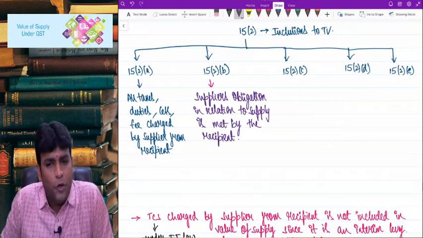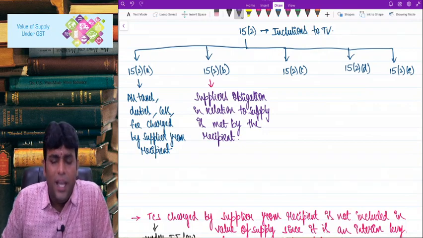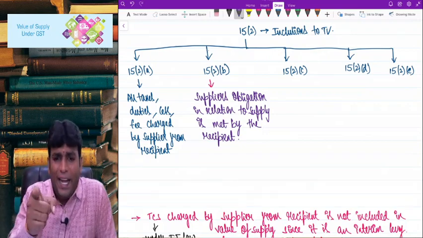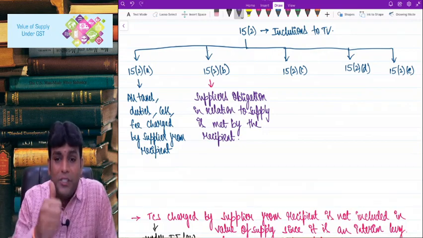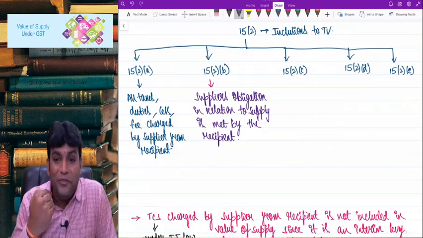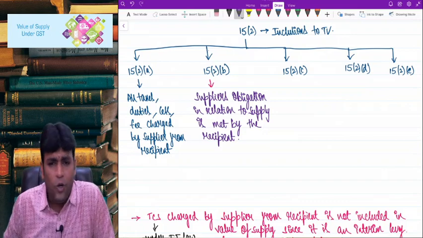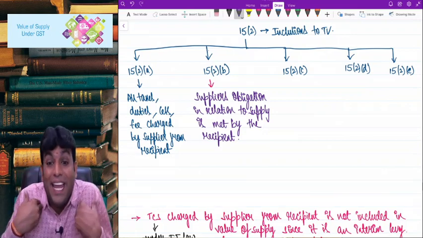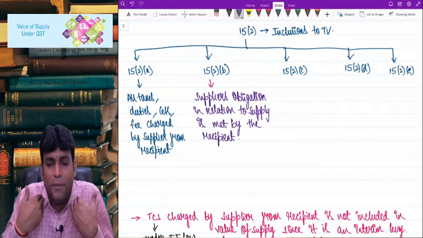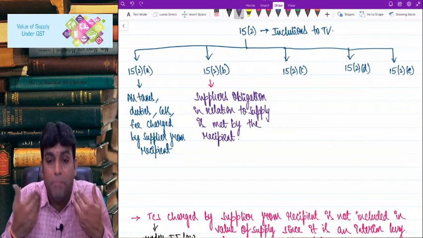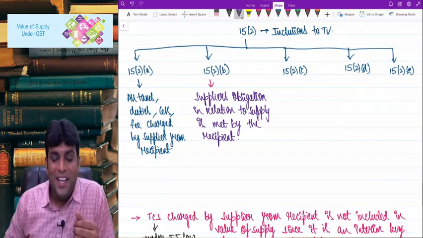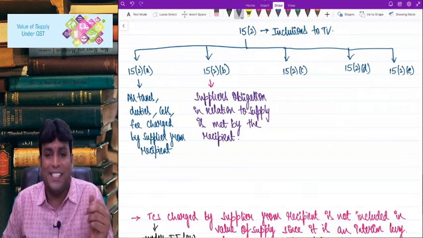You paid 1,000 to somebody on my behalf. Now you might ask, practically how will they get to know? They'll get to know because that book shopkeeper gave a bill of 1,000 on my name, and for that bill you made the payment. That is why practically it is possible to trace.